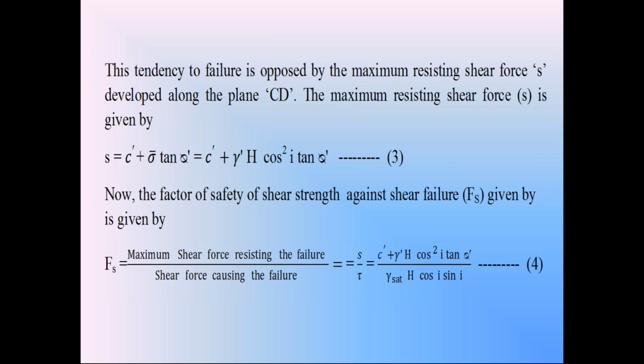In cohesionless soil, we considered the three conditions: dry condition, submerged condition, and seepage flow condition. In cohesive soils also we discussed dry condition, seepage condition, and submerged condition.